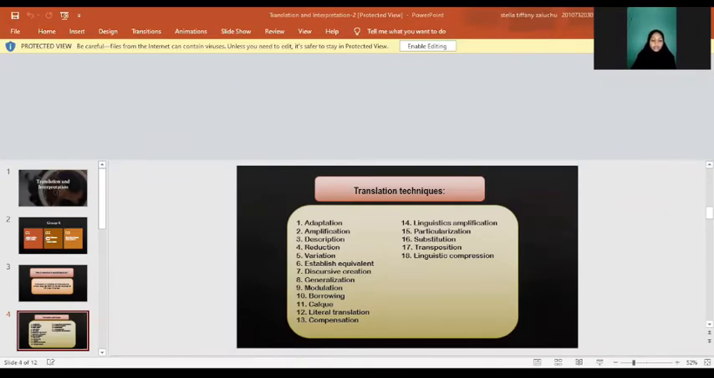1. Adaptation. 2. Amplification. 3. Description. 4. Reduction. 5. Variation. 6. Established equivalent. 7. Discursive creation. 8. Generalization. 9. Modulation. 10. Borrowing. 11. Calque. 12. Literal translation. 13. Compensation. 14. Linguistic amplification. 15. Particularization. 16. Substitution. 17. Transposition. 18. Linguistic compression.